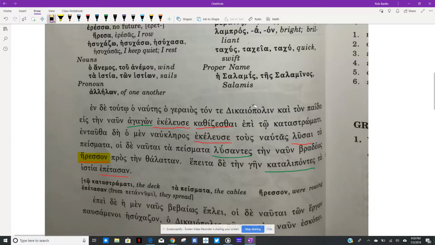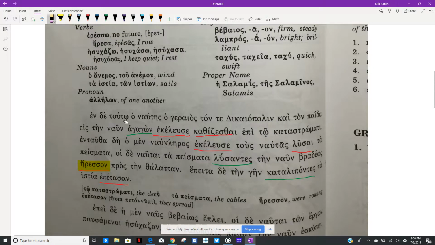So 13a, in this chapter, of course, we saw the imperfect tense. So this translation is not very long, but we will go through the first paragraph here. So, "Entauta ho nautes ho geraios ton te dikaiapolin kai ton paida, epi ten neo agagon ekelise katistasthai."